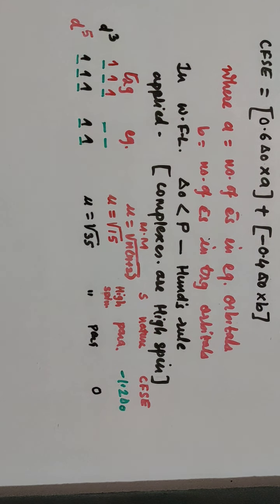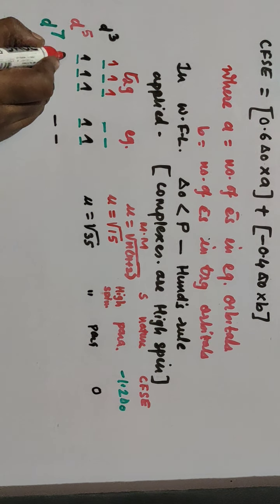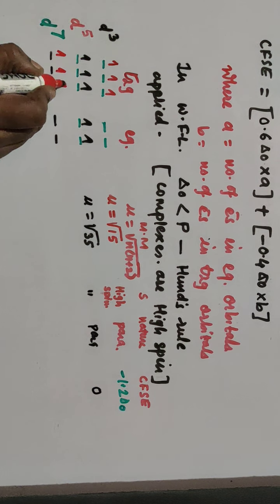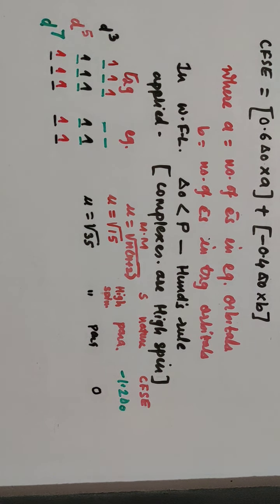We'll take one more example of D7 now. D7 means 7 electrons are present in the D orbital. Then what will be the situation in this? Now again it is a weak field ligand. So first in the T2G 3 orbitals, in EG again 2 orbitals, same thing is there. D7 means first electrons are filled singly. So 5 electrons are filled singly. Now here there is no option, so pairing takes place, and so it is 5, 6 and 7.